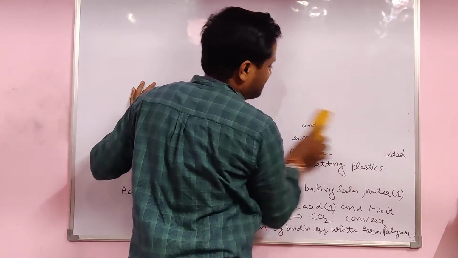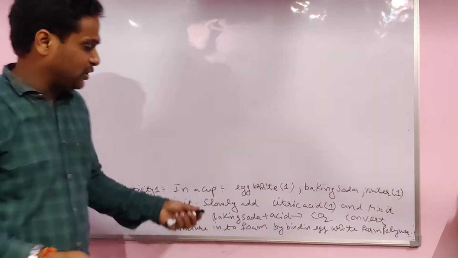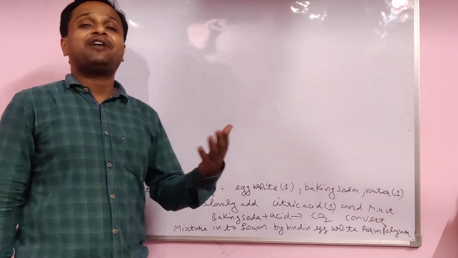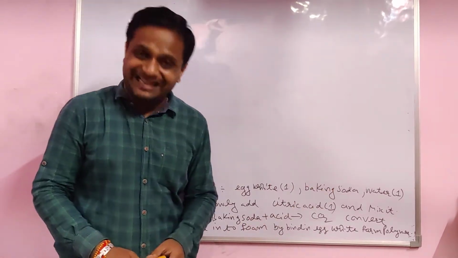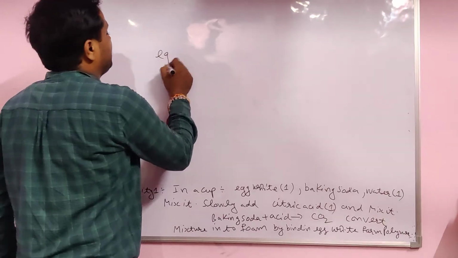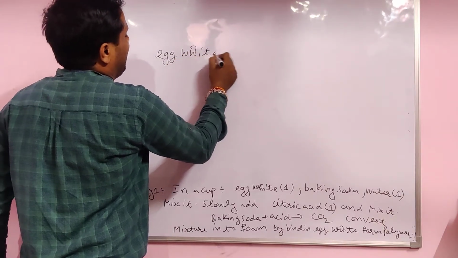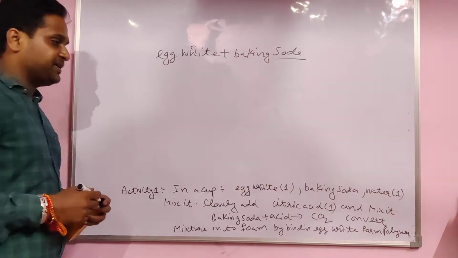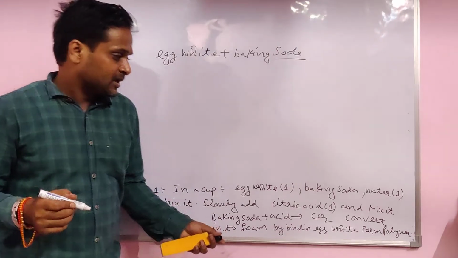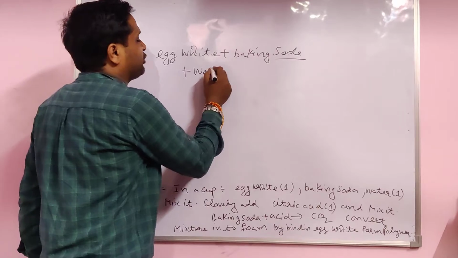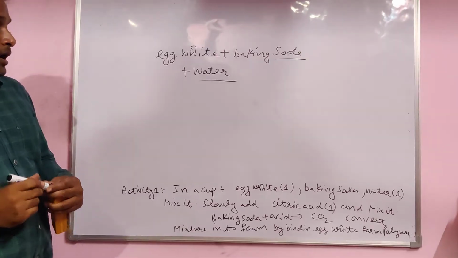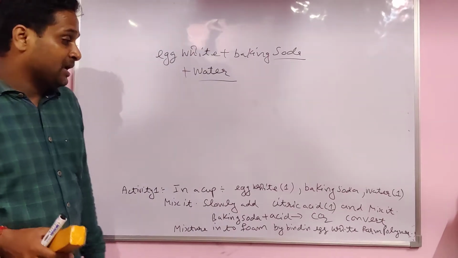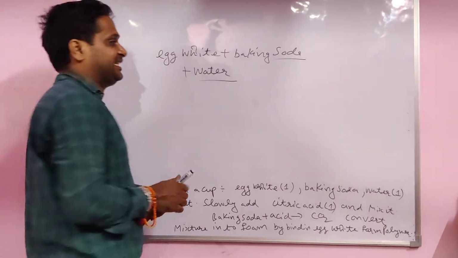How are we able to make a polymer at home? Simple. You take 1 teaspoon of egg white and add a little baking soda in it. Mix it, and 1 teaspoon of water also you have to put. Then mix slowly and add the citric acid in it slowly.